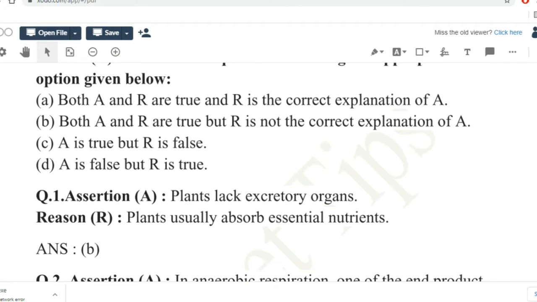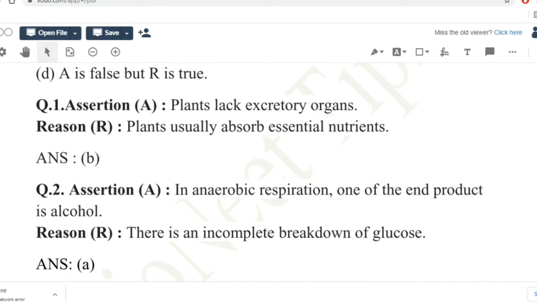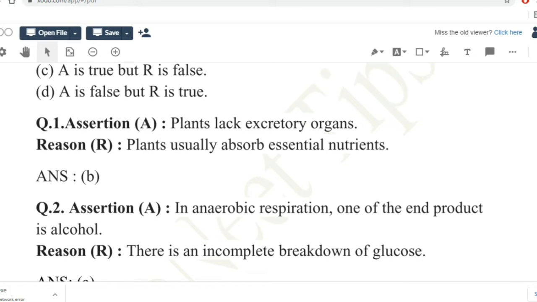So, the first question. Assertion: plants lack excretory organs. The reason they have given here is that plants usually absorb essential nutrients. Both the assertion and reason are true, and the reason is not the correct explanation. Plants do lack excretory organs, they do not have any specialized excretory organs. That is true. Plants usually absorb essential nutrients, that is also true, but there is no connection between reason and assertion. That is why the reason is not the correct explanation of the assertion. So option B is correct here.